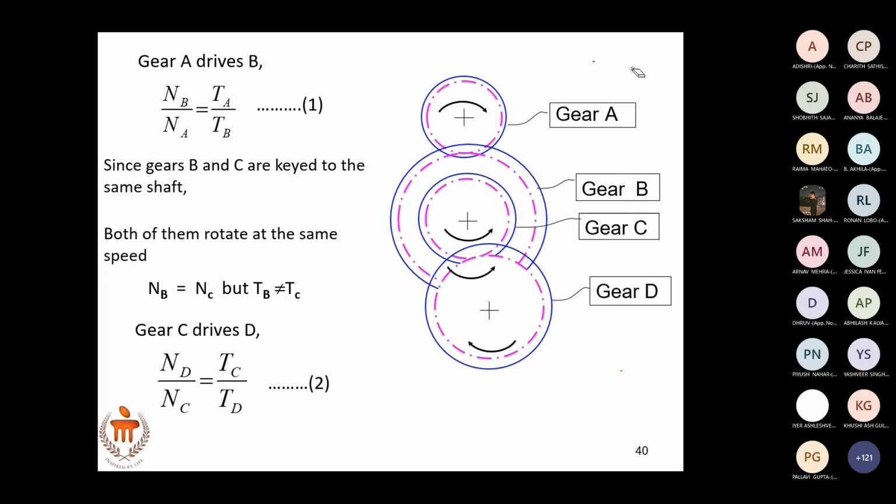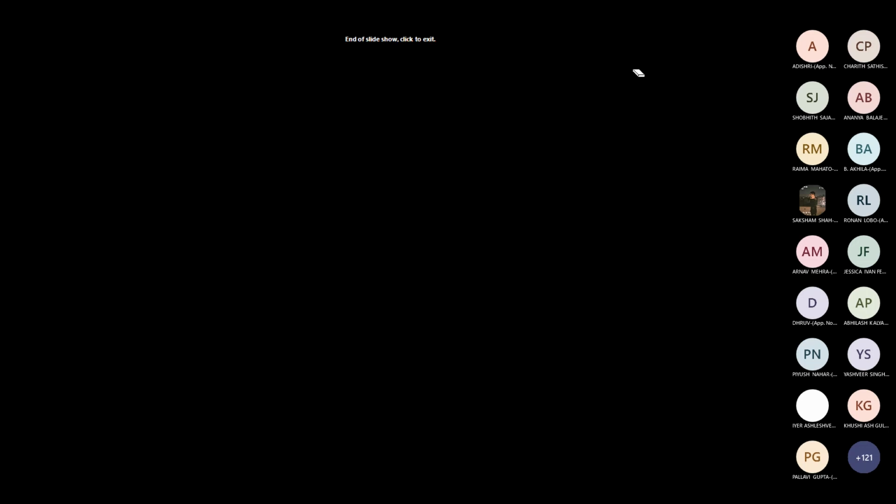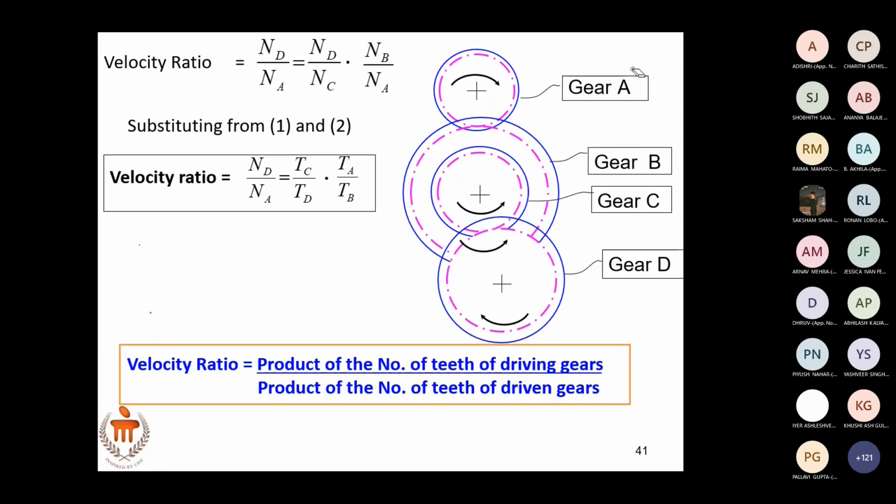Is this done? The slide is done. So this is the last slide. You take this down. No need to take the sketch again. Just write the velocity ratio equation.